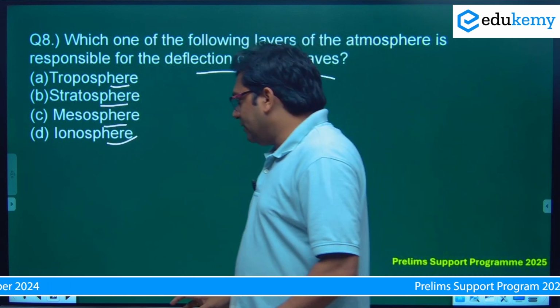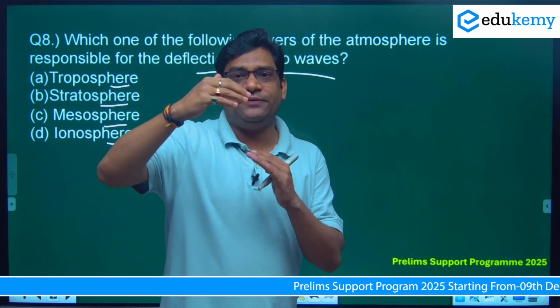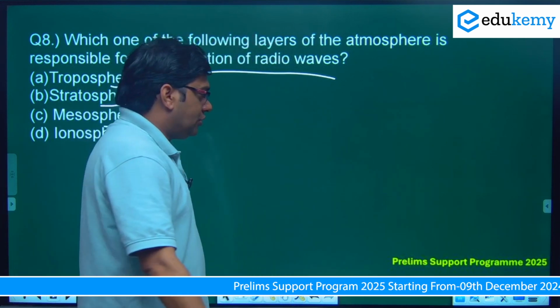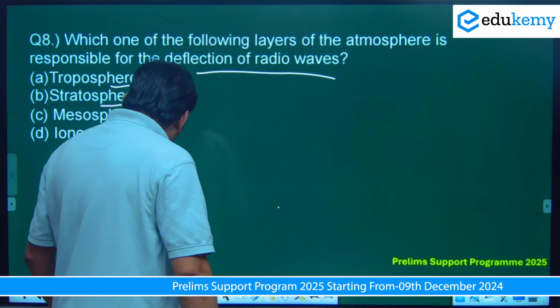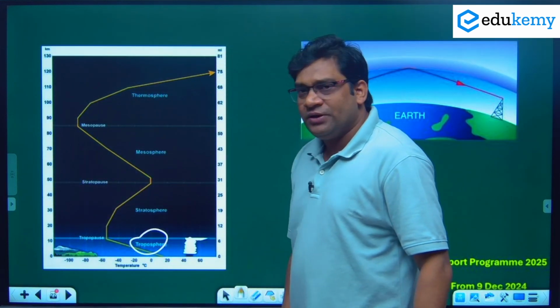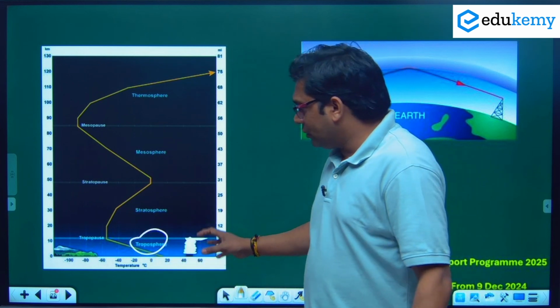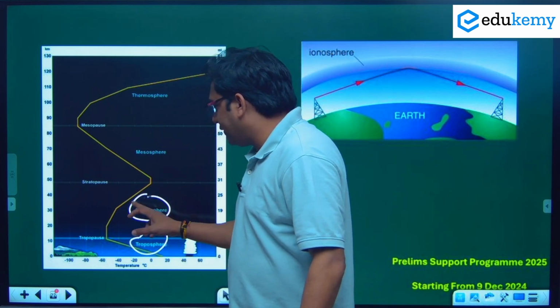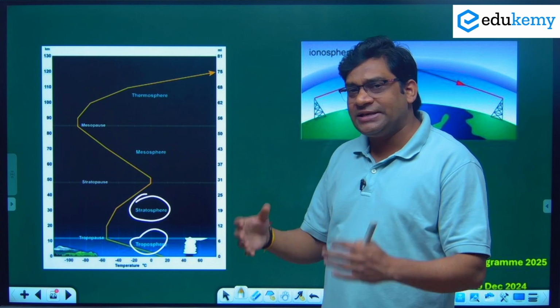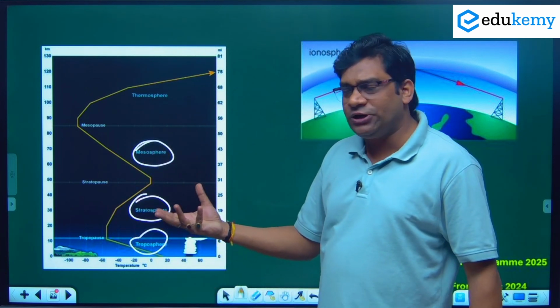Now you know very well our atmosphere is divided into different layers on the basis of temperature. The lowermost layer is called the troposphere. It is very close to the earth's surface, and all weather phenomena are associated with the troposphere. Above it is the stratosphere, where ozone gas is present, and above this is the mesosphere, where meteorites start to burn.